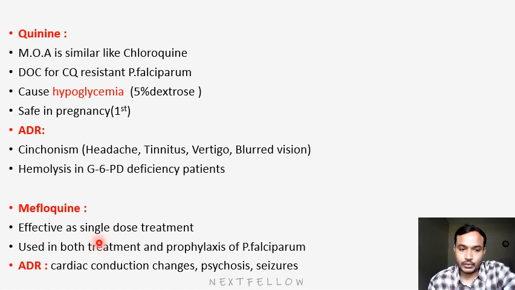Effective as single dose treatment. It is used in both treatment and prophylaxis of Plasmodium falciparum. Adverse effects are mainly cardiac conduction problems, which means arrhythmias, then psychosis and seizures. Because of these serious adverse events, we are not preferring mefloquine. Mostly we will go with artesunate drugs or quinine. Okay. Next.